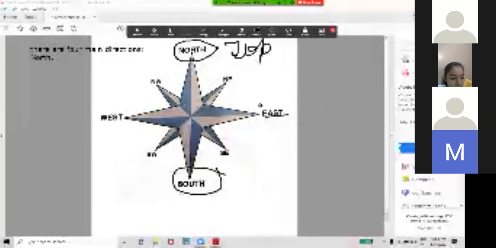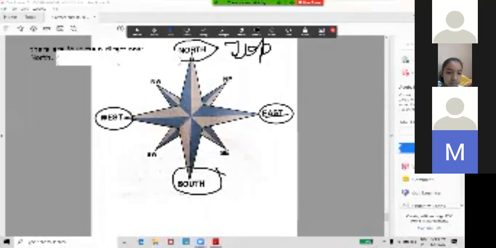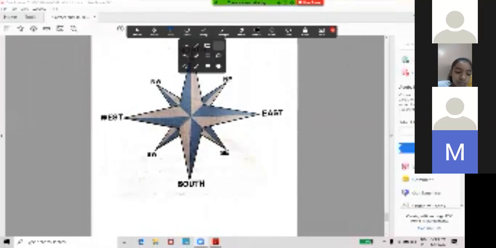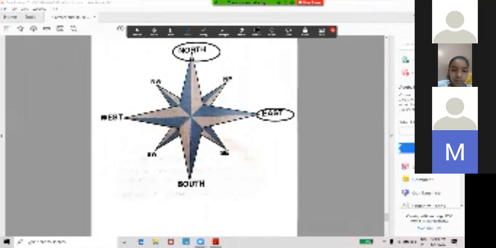Then left, west. So there are four main directions: north, east, south, west. Students, remember that thing. When we stand and find out the direction, you always see your right side east. Always. Wherever you stand, your east direction is at your right side.